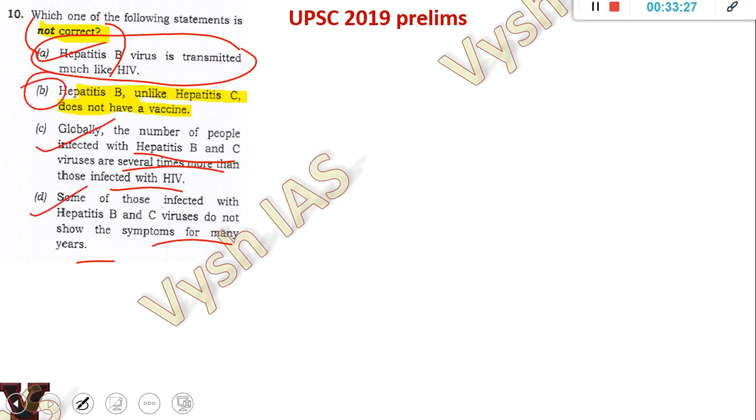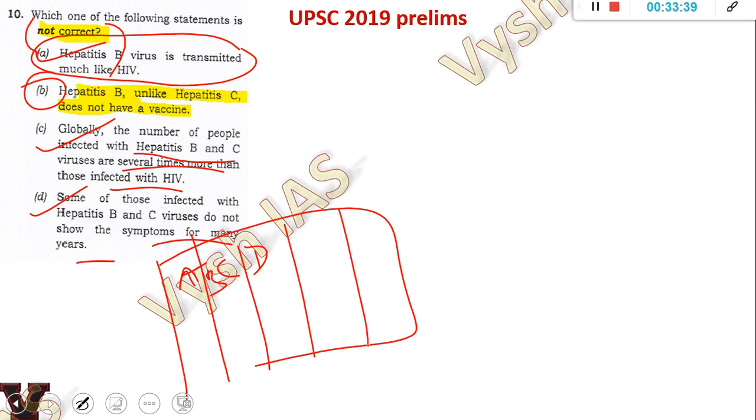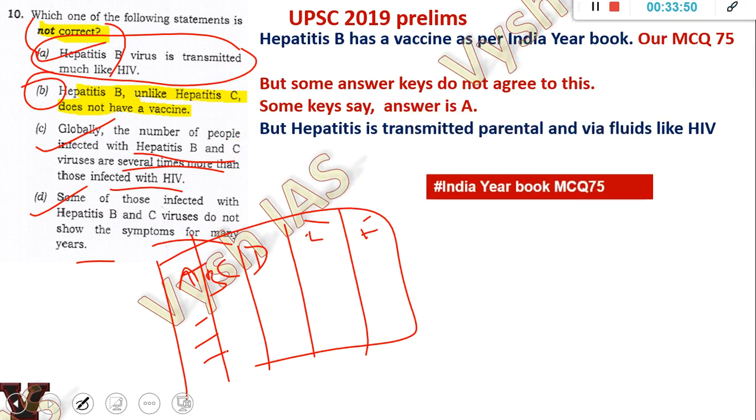And this you will get when you do either the India Yearbook or the basics of science. Hepatitis A, B, C, D, E, like that. There are many types of hepatitis. Even in a comparative table in a test, there is a question where we show A, B, C, D, E, F, where what is the symptom, whether it has a treatment, how it is spreading, all the things. It's there in multiple MCQs.